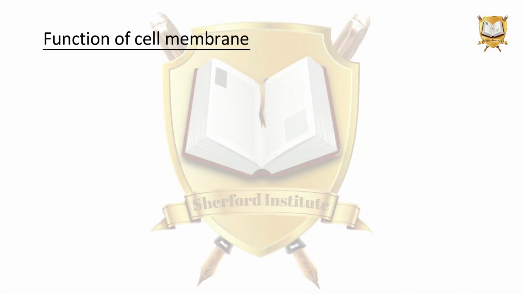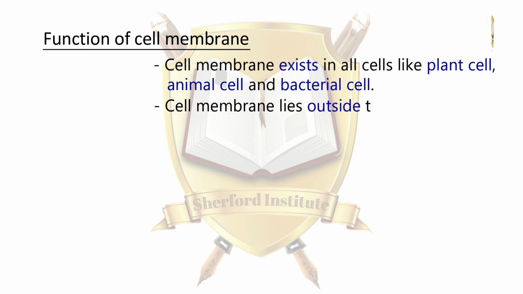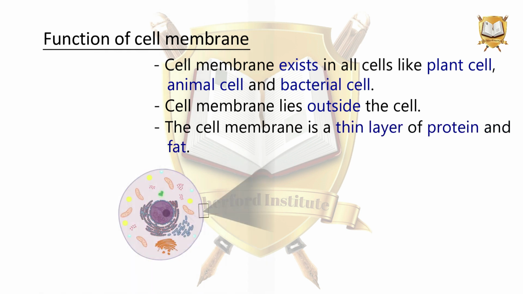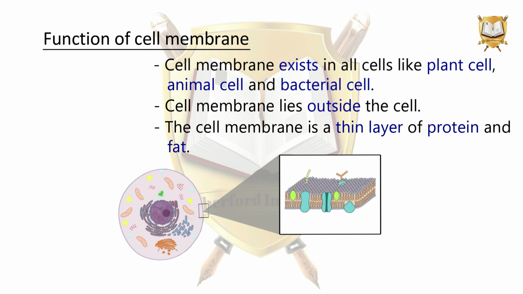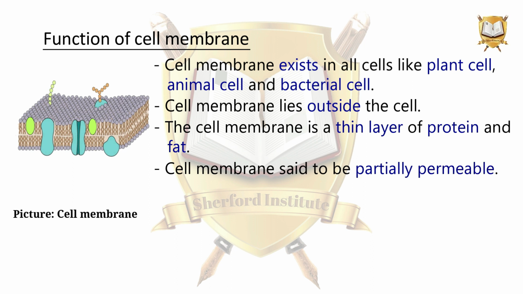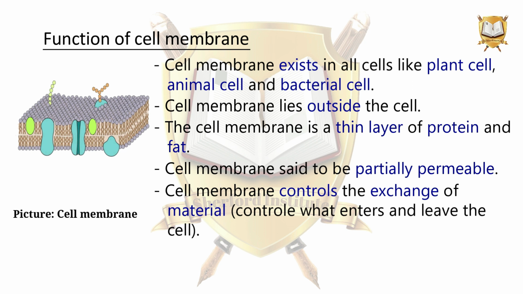Function of cell membrane. The cell membrane exists in all cells, like plant cells, animal cells, and bacterial cells. The cell membrane lies outside the cell. It is a thin layer of protein and fat. The cell membrane is said to be partially permeable. It controls the exchange of material, controlling what enters and leaves the cell.